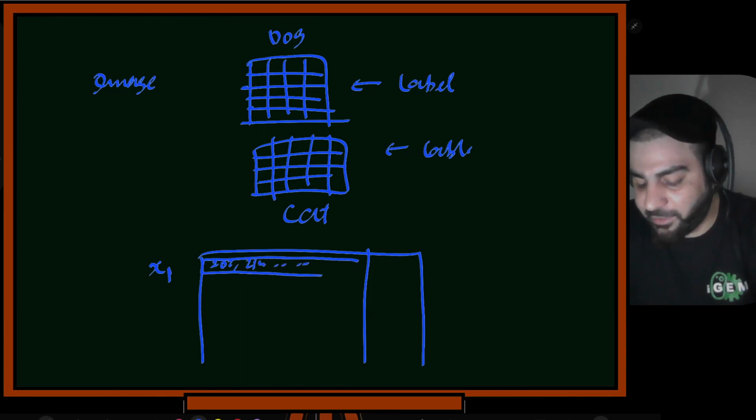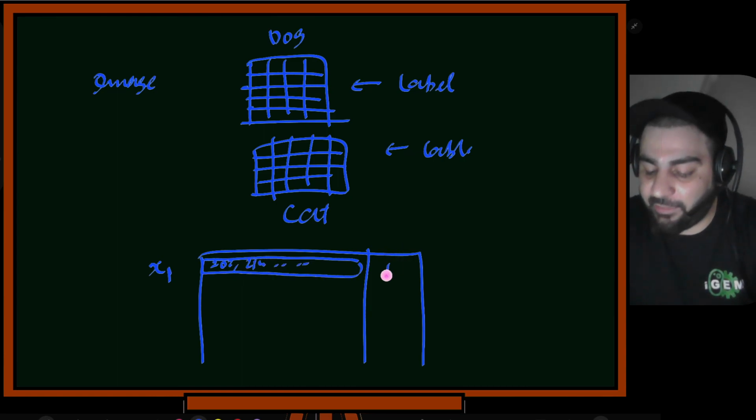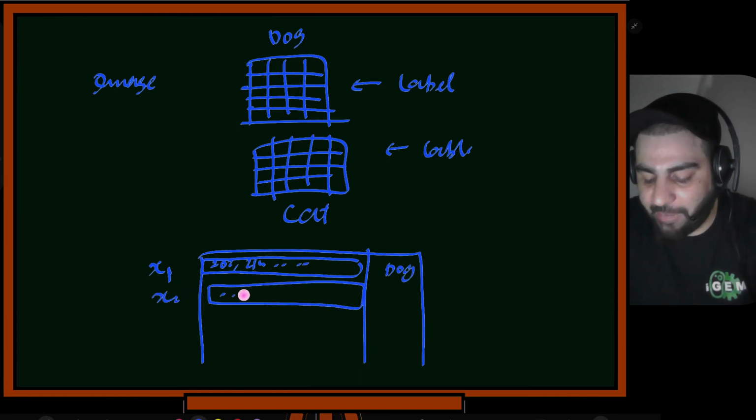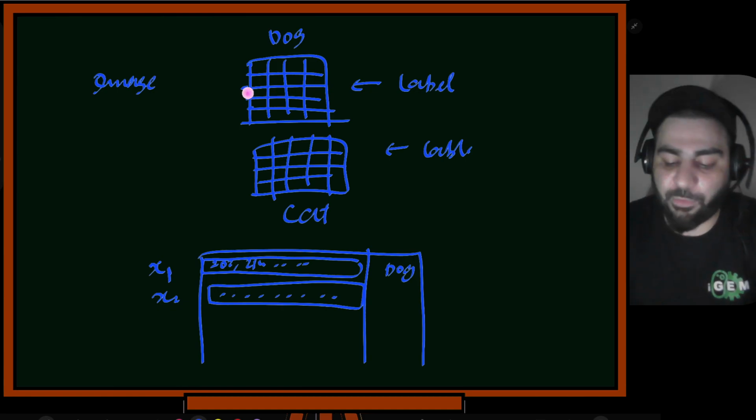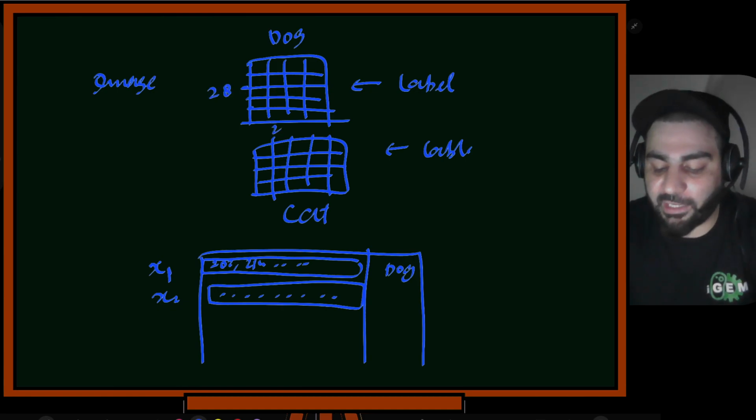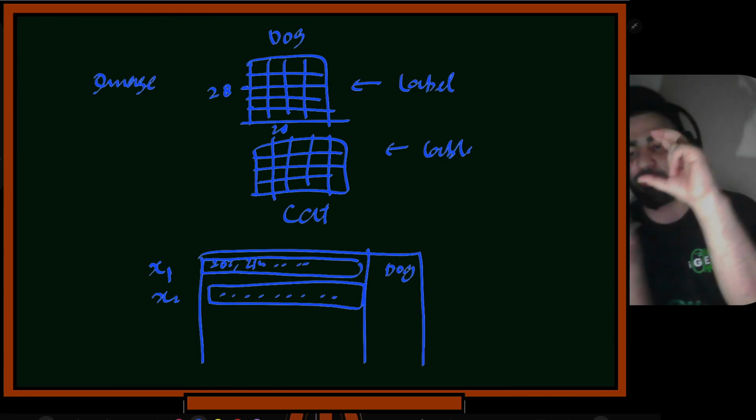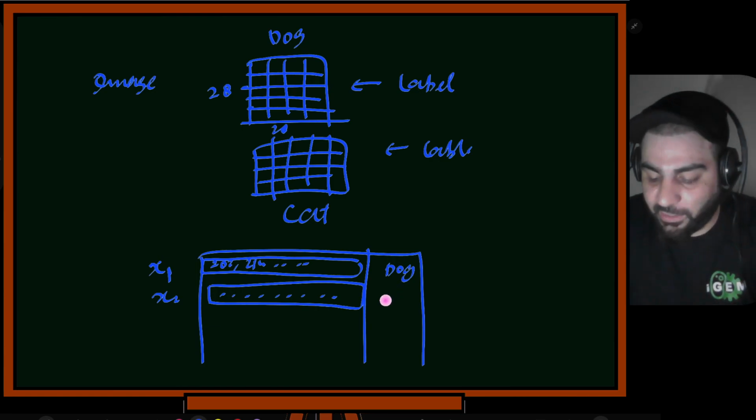So the first image will be a bunch of pixels, and the label here will be written as dog. And the second thing over here, x2, the second image, again it will have pixel values. Let's suppose these are images of 28 cross 28. That means it has 28 pixels length and 28 pixels breadth. And this over here is cat.